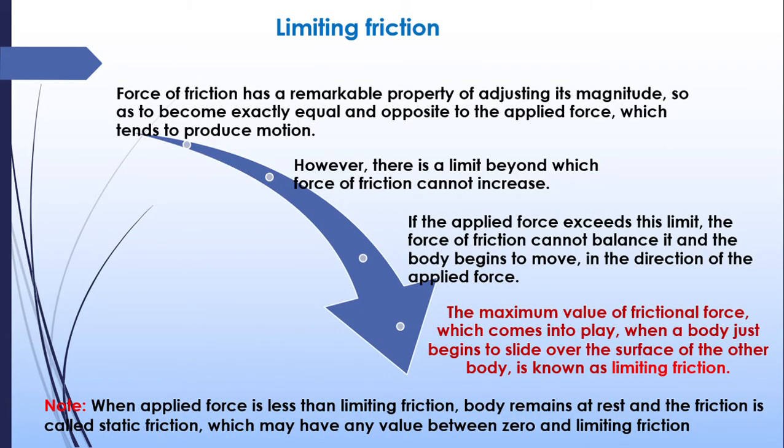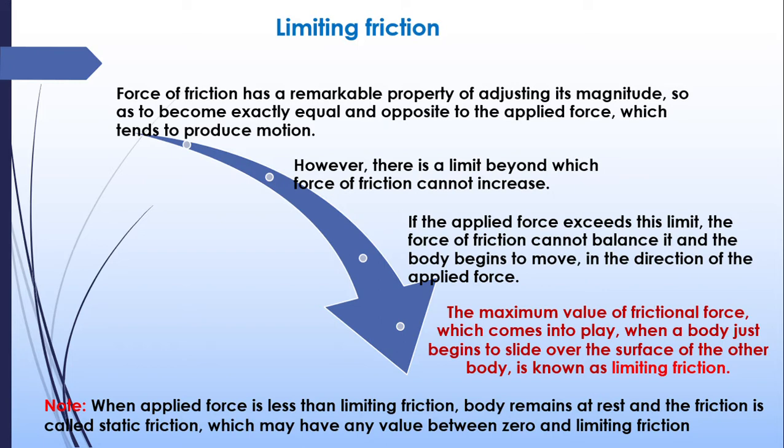Now another important term to be noted is limiting friction. Suppose there is a body placed on a floor or a rough surface, and we are applying force on that particular body to make it move, but it is not moving. Again we will exert some additional force, we will push it again, and at a particular point that body will move. At the first time while we were applying force, the body was not moving because the frictional force was greater than the force which we were applying.